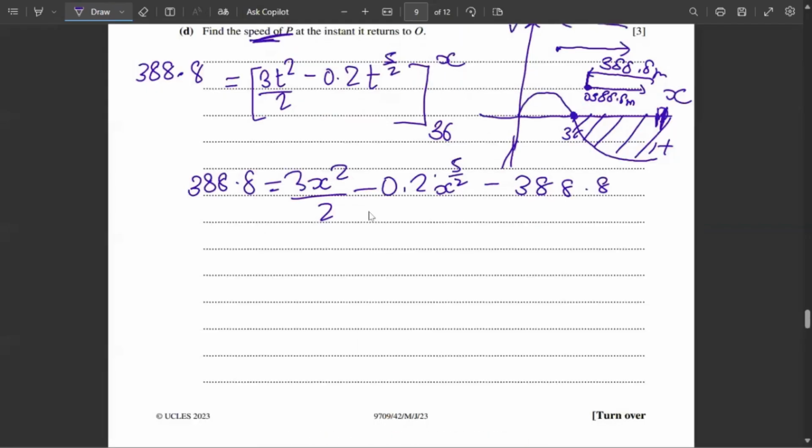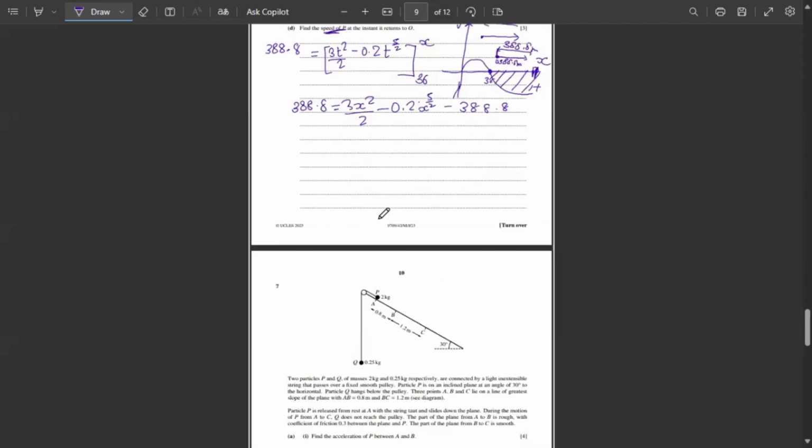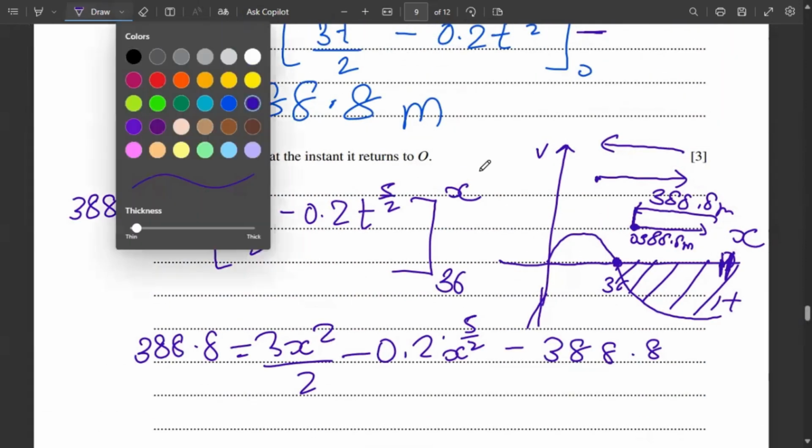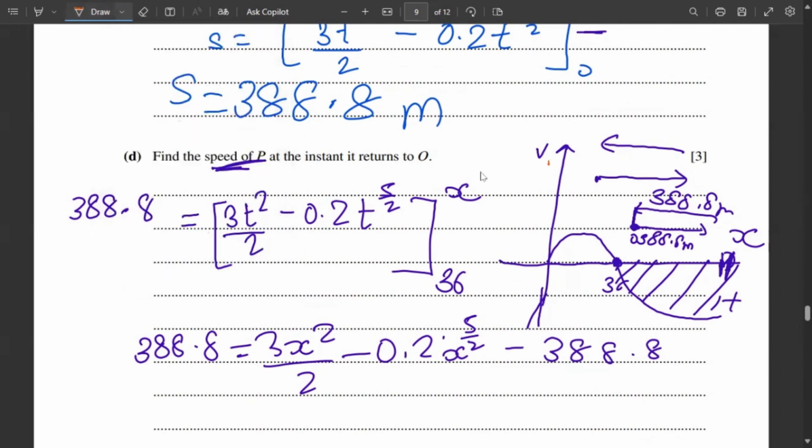Okay, so what you need to know is this should be the distance traveled, the displacement. Initially, we considered positive here in this case. One second. Initially, the distance was positive here. So when the particle is traveling in the opposite direction, the displacement will be negative. So the particle does not need to travel 388.8 meters. It needs to travel minus 388.8 meters. So here it will be negative.